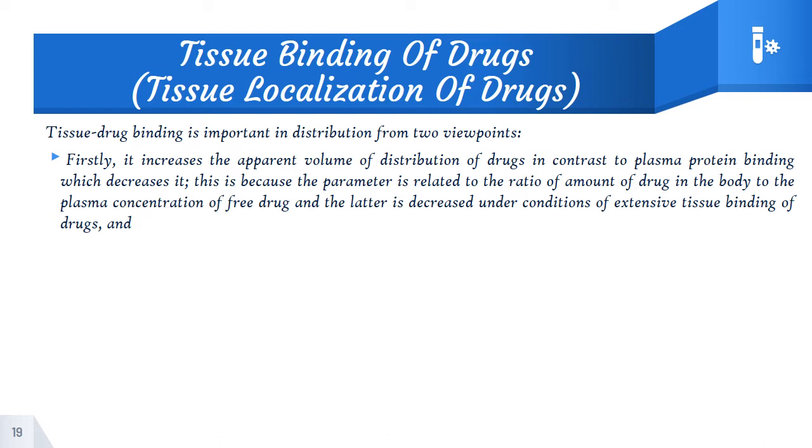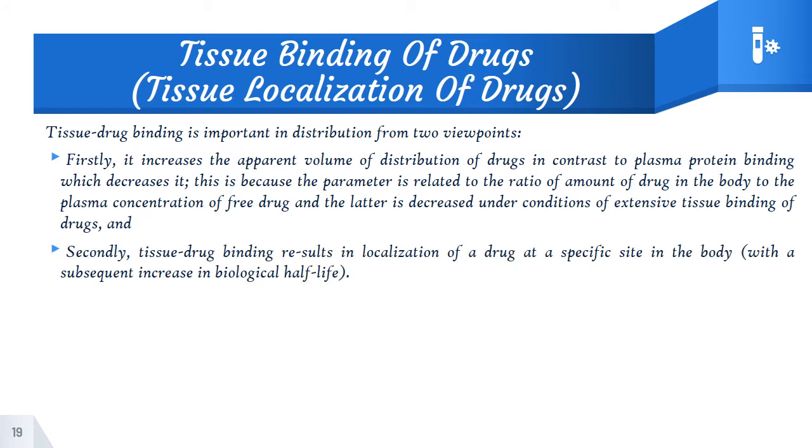That increase is due to the ratio of the amount of drug in the body to the plasma concentration of free drug. The second is that tissue drug binding results in localization of the drug at a specific site in the body, thereby increasing the half-life. It makes the drug stay alive in an inert manner.